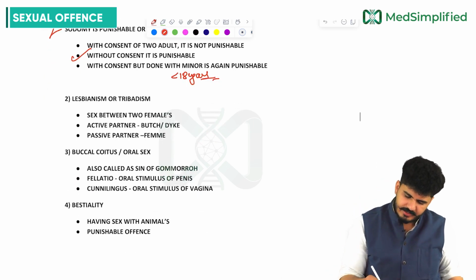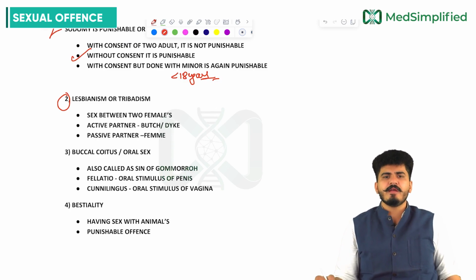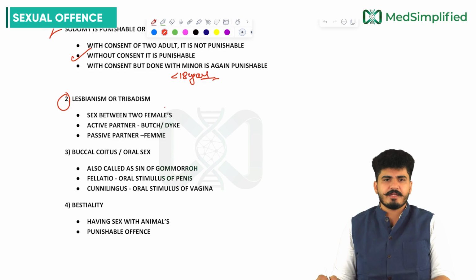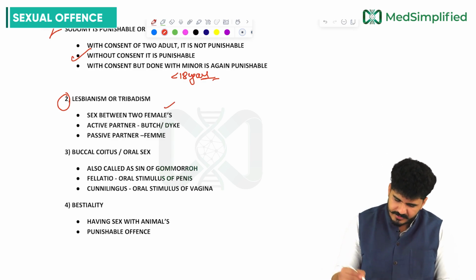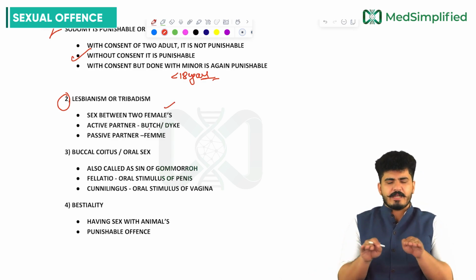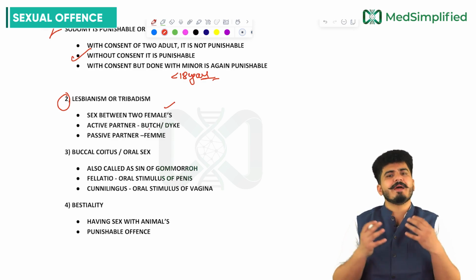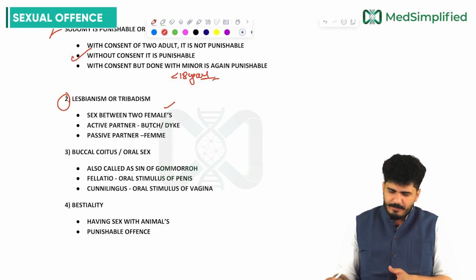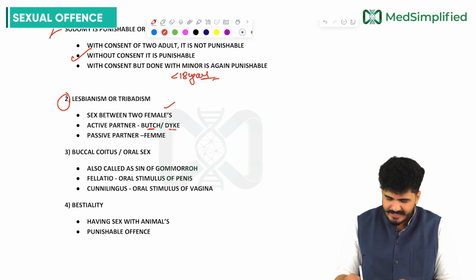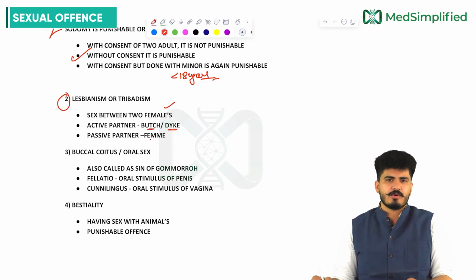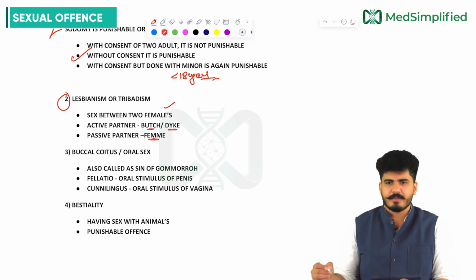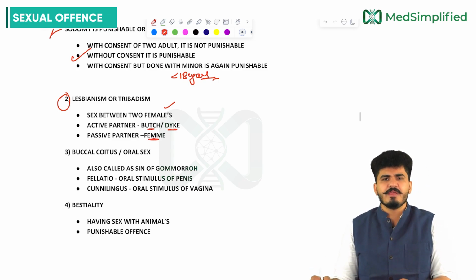Now the second thing: what is lesbianism or tribadism, my dear friends? It is sex between two females. Obviously penetration is absent, but they are both having sex together. The active partner is called butch or dyke, and the passive partner is called femme, my dear friends.